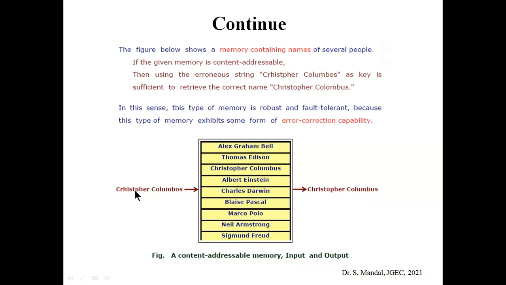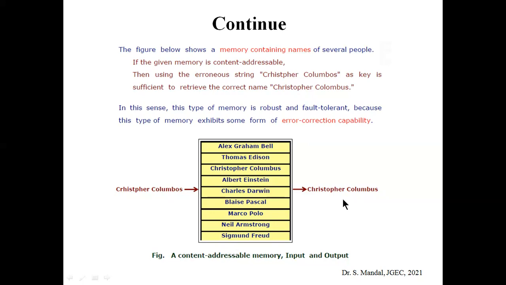Here you can see that between T and P, O is missing, and Columbus spelling is also wrong. So what will happen? In case of content addressable memory, it will find out the degree of similarity in its contents, and if it is close to Christopher Columbus, the respective output will be Christopher Columbus. That means we get the actual or correct content.